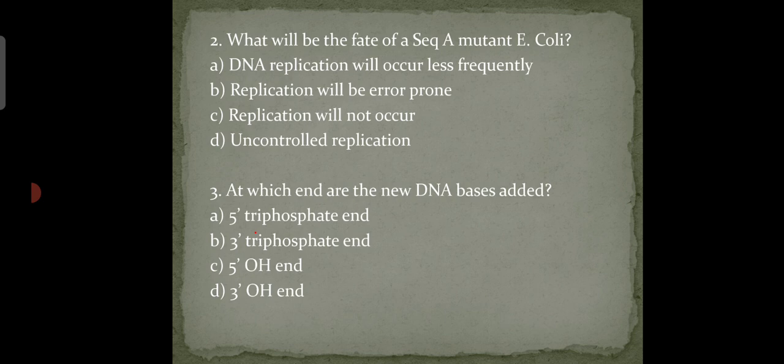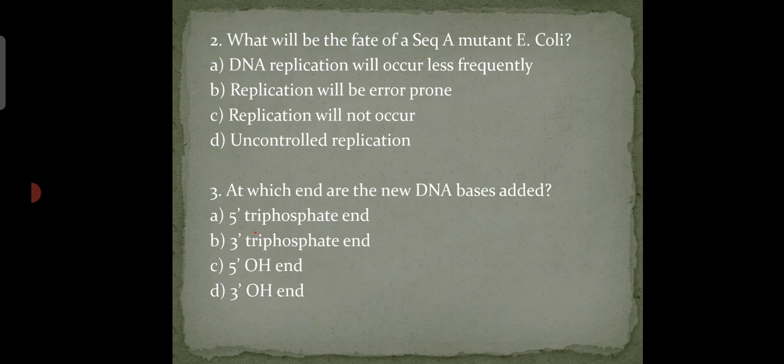So our next question, at which end are the new DNA bases added? Options are given below. Option A, 5-triphosphate end. Option B, 3-triphosphate end. Option C, 5-OH end. Option D, 3-OH end. So the answer is option D, which is 3-OH end.